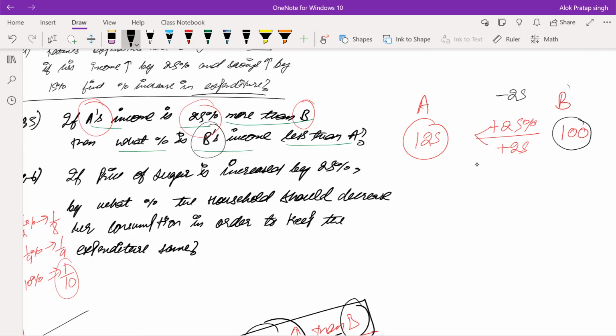But now B is compared with A. You can see ये बोल रहा है कि B की A से कितनी कम है, यानी कि खुद को कंपेयर कर रहा है A से. तो मैंने बताया था कि जिससे हम कंपेयर करते हैं उसका वैल्यू किस पे आता है, हमेशा डिनोमिनेटर में आता है ना. With whatever value we compare, that automatically comes in the denominator. So we are comparing with A, so A will come in the denominator, right?